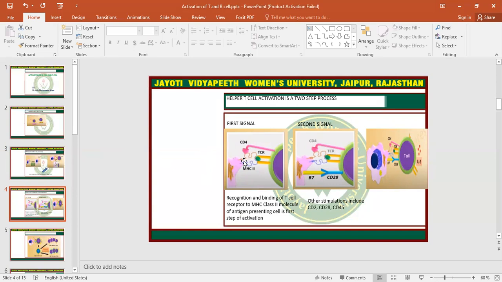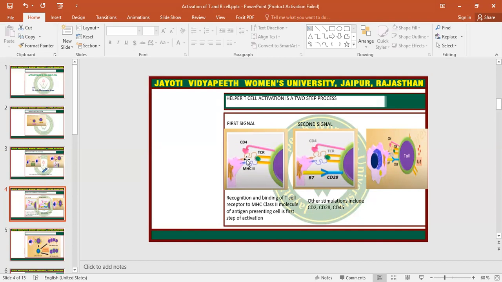First of all, the first signal is presented by the recognition and binding of the T cell receptor to the MHC class 2 molecule. One thing you need to understand is that the MHC class 2 molecule will bind to the T helper cells, and the MHC class 1 molecule will bind to the cytotoxic cell receptors. The T helper cells have the CD4 receptors. So first of all, the CD4 cell receptor will bind to the major histocompatibility complex.